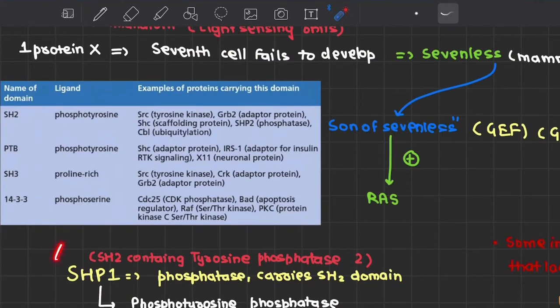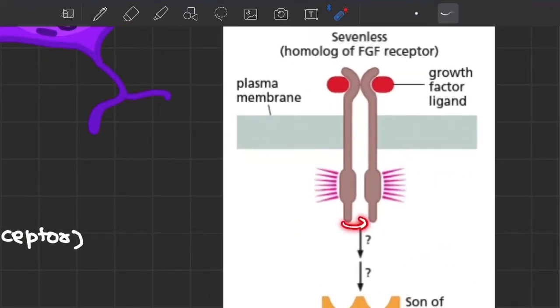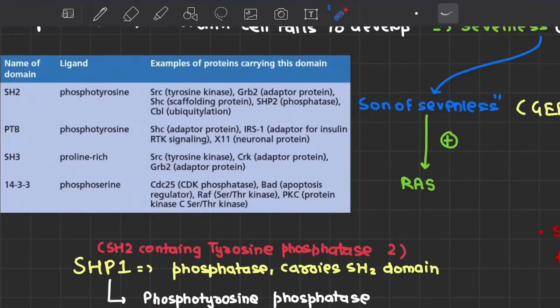There is a protein known as SHP1. Now, what is this protein? It is actually a phosphotyrosine phosphatase. That is, if this is the associated receptor, it will cleave the phosphotyrosine residues that are present due to the autophosphorylation of the tyrosine kinase domains. That is, when this domain dimerizes with this domain and there is activation, with conversion of tyrosine residues into phosphotyrosine residues, SHP1 will cleave the phosphate and exert a negative feedback inhibition over the excessive signaling, right? Coming back, we have the SHP domain, that is a phosphotyrosine phosphatase domain.